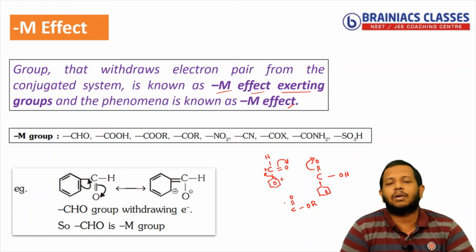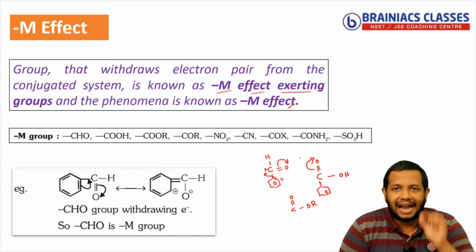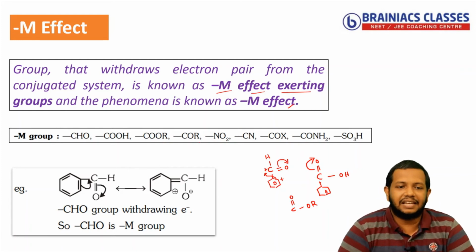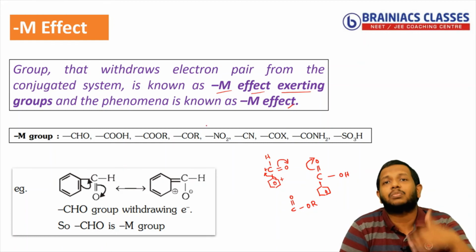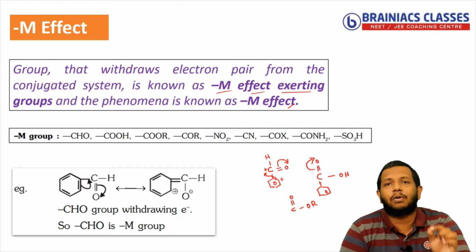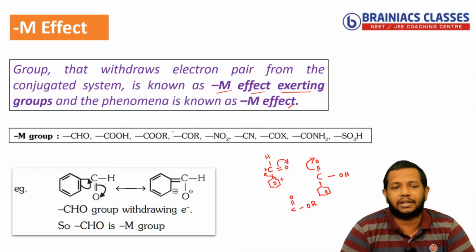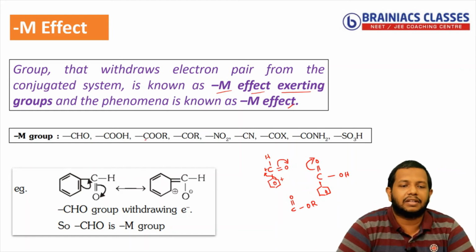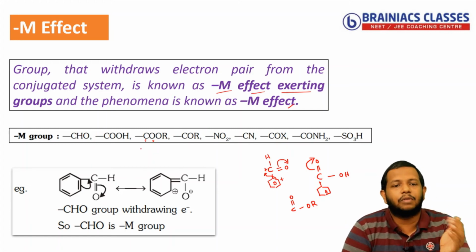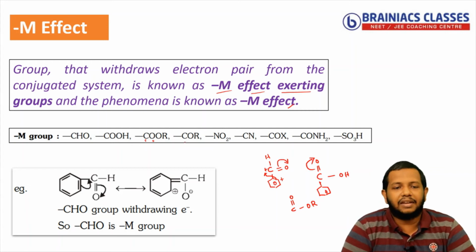So as a whole, I can roughly state that identify the atom that is connected to the benzene and check the neighboring atoms. If the neighboring atom is more electronegative, surely I can say that that pi bond will shift towards the more electronegative atom. For example, if you see carbon here that is connected, but the adjacent element is oxygen. Oxygen is more electronegative than carbon. So what will happen? That pi bond will move towards oxygen only. And COR, same thing, oxygen is nearby.